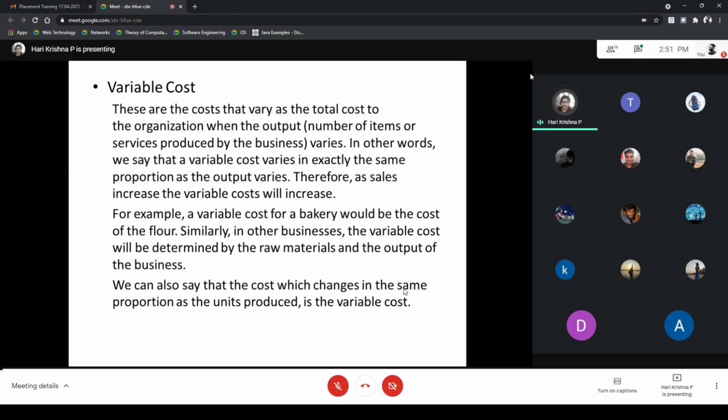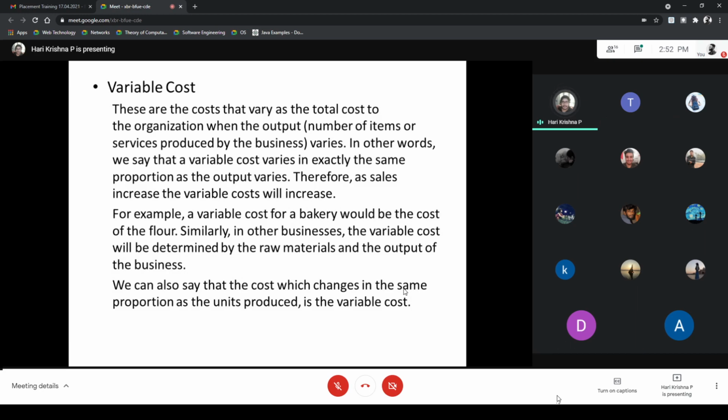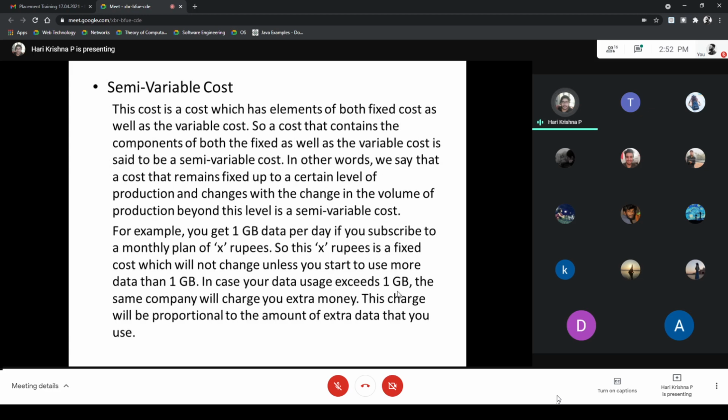In the case of a bakery, the raw materials are flour, sugar, eggs, etc. By increasing the sales, it will bring more profit. That is the variable cost. It will change in proportion to the output. We can also say that the cost which changes in the same proportion as the units produced is the variable cost. It is another way to describe a variable cost.